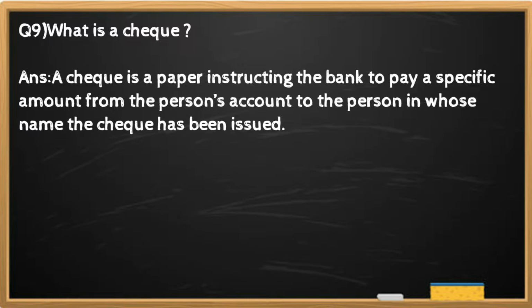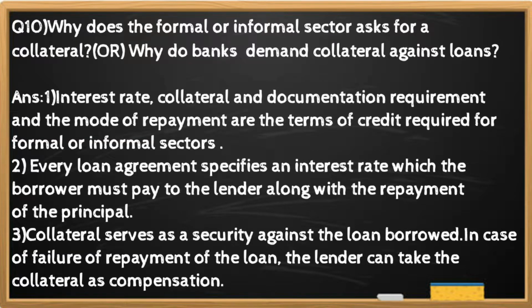And the answer is a check is a paper instructing the bank to pay a specific amount from the person's account to the person in whose name the check has been issued. Question number 10. Why does the formal or informal sector ask for a collateral, or why do banks demand collateral against loans?